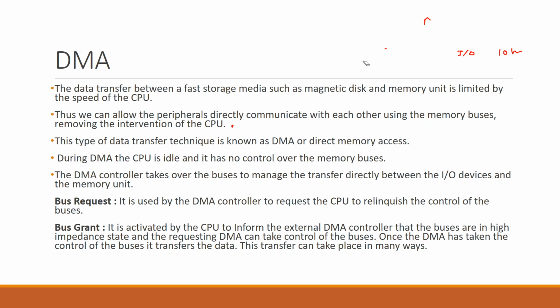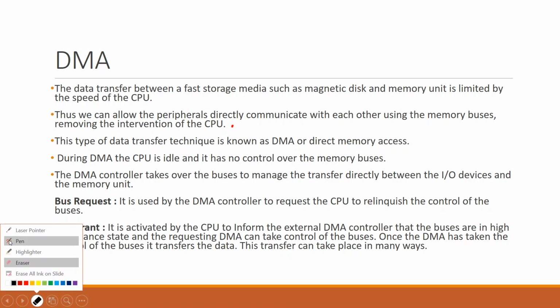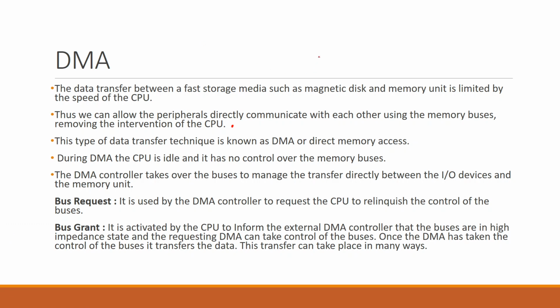So there is one more device coming into the picture, that is known as the DMA controller. So the transfer will now become something like this. This is your DMA controller, this is your CPU and this is your IO devices. Fine, and this is your memory. So in the normal scenario, the data transfer goes something like this.